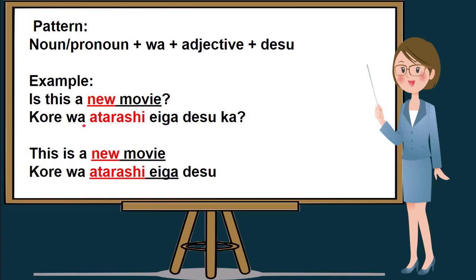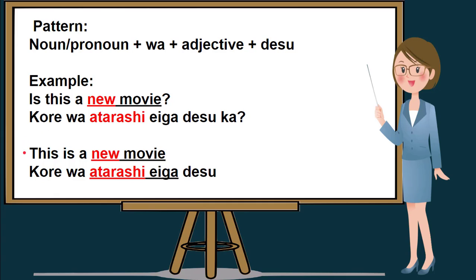So kore wa is the pronoun followed by new movie, which is atarashii eiga, and last is desu ka. So you can see from here, we followed the pattern noun or pronoun plus wa plus adjective and desu. So, is this a new movie? In Nihongo is kore wa atarashii eiga desu ka?